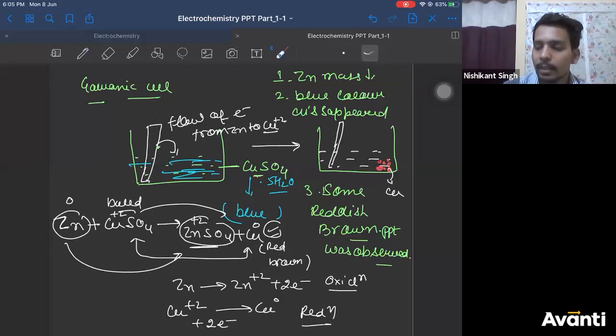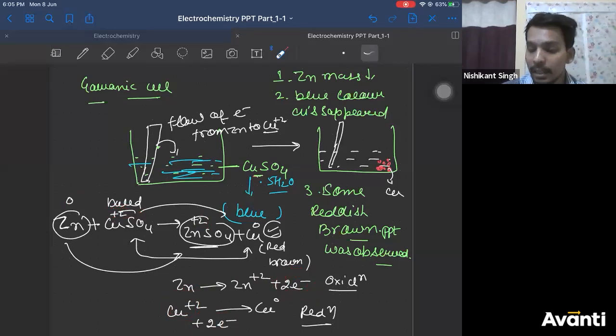Right? So let me summarize. Zinc mass was decreasing, copper blue color was diminished, reddish brown precipitate type of thing was formed. 3 observations. What was the conclusion? Zinc is reacting with copper sulfate to form zinc sulfate and copper. Copper sulfate is getting converted into copper, which is red. Therefore, blue color is going. Zinc is getting dissolved to form zinc sulfate solution. Therefore, mass of zinc is decreasing. Now, when it happens, zinc goes from 0 to +2. So oxidation, releasing 2 electrons, and these 2 electrons are gained by copper 2 plus ion to form copper. So it's a complete redox reaction.